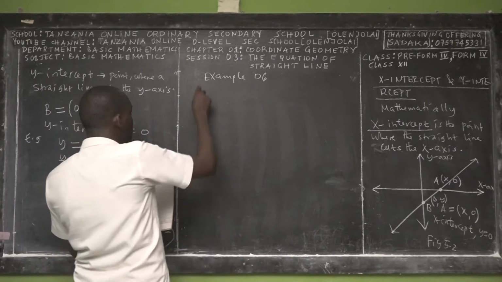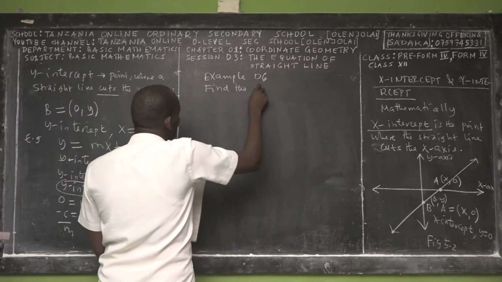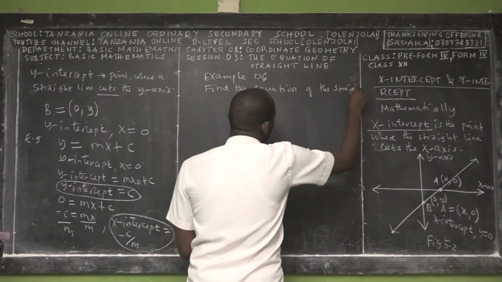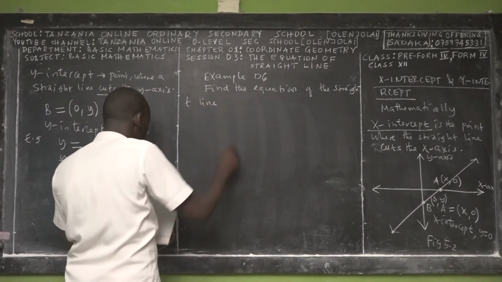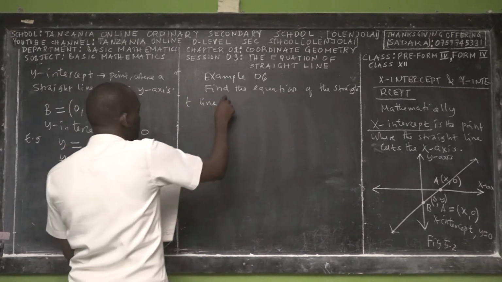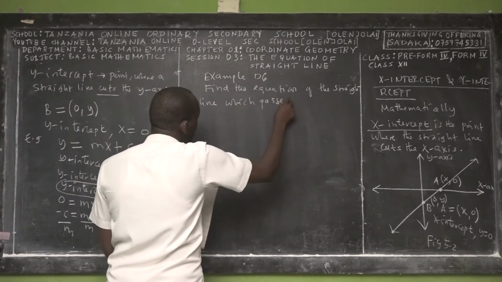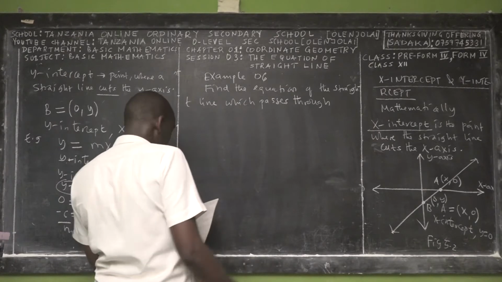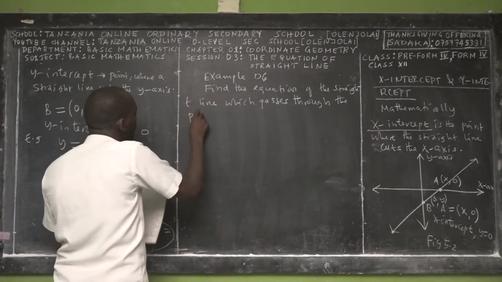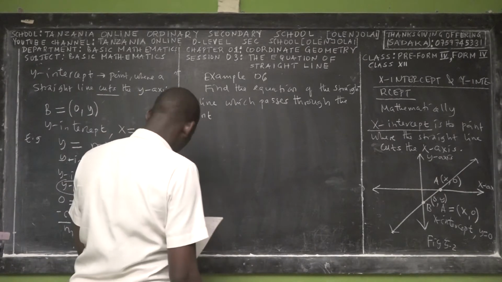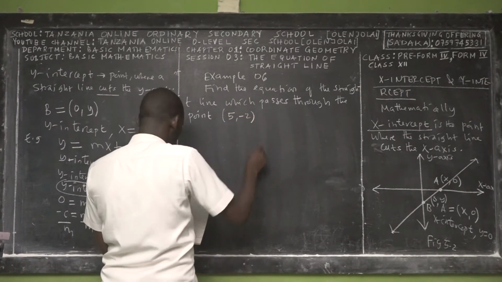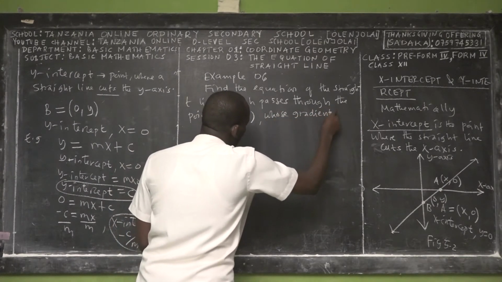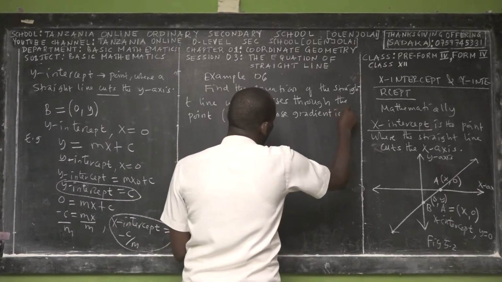Find the equation of the straight line which passes through the point (5, -2), whose gradient is 3/2. This is the basic example.